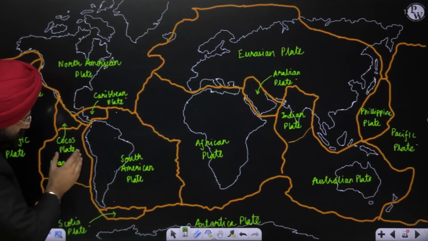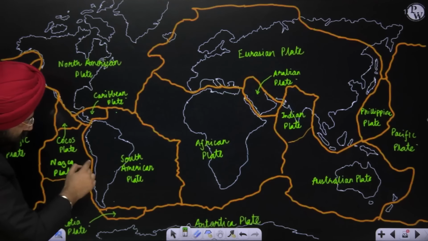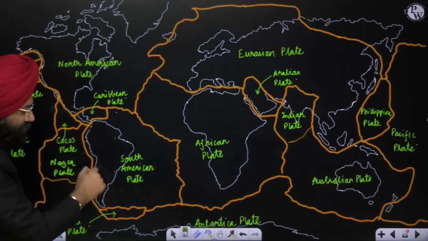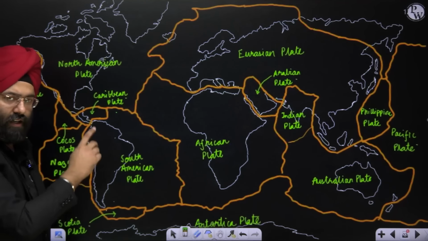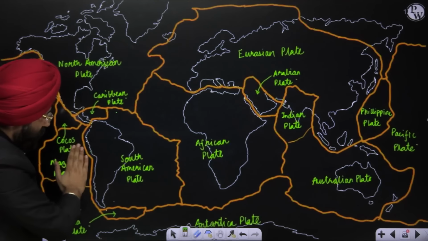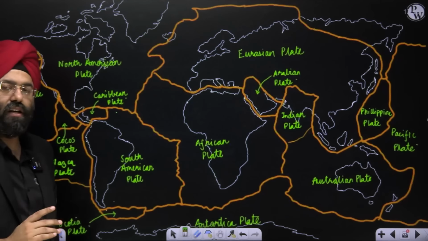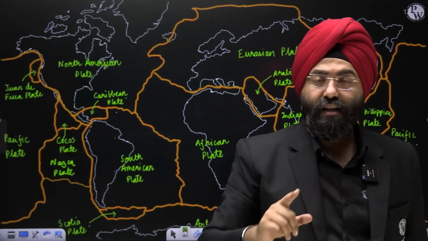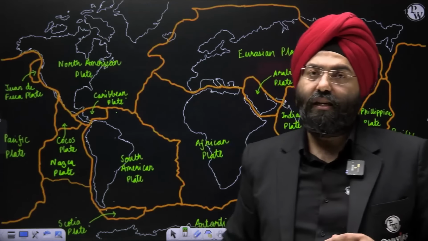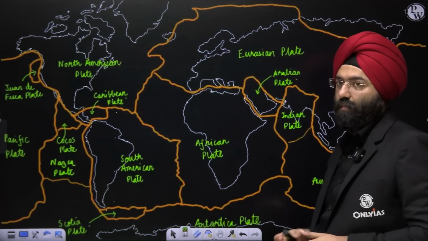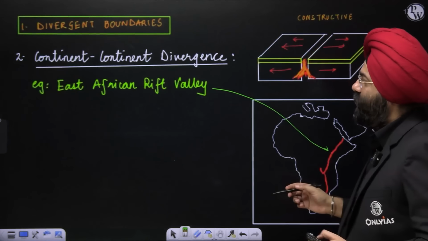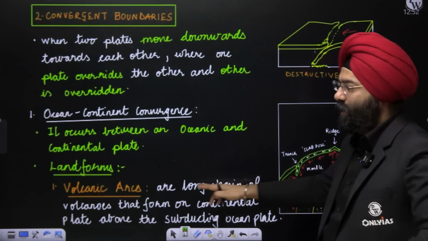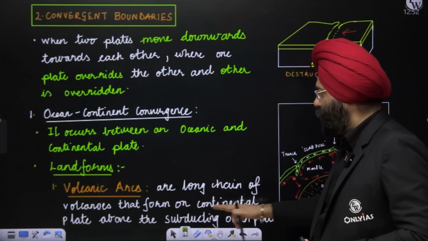Now the Nazca plate, this is a boundary. It is subducting under the South American plate. Now this plate is again what? A continental crust, a plate. Now if the Nazca plate is moving towards the South American plate, the Nazca plate is an oceanic plate. It is more dense in nature. It will be subducting or moving beneath the what? Beneath the South American plate. Clear? Now what will this lead to? It will lead to a long chain of volcanoes that form on the continental plate.